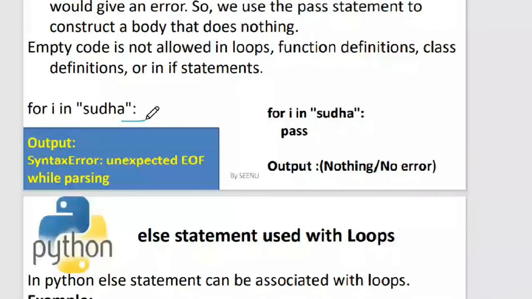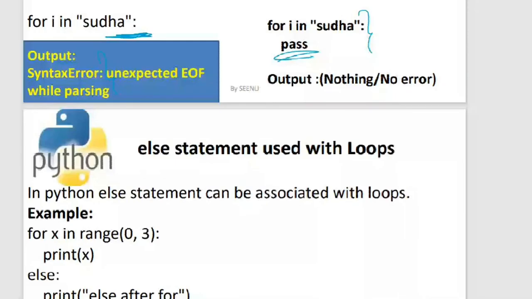So it will say syntax error and it will not give me any output. But when I have written just pass over here, there won't be anything. I won't get any error. So this is the difference between putting pass and simply leaving it. If you simply leave it without any body, then you'll get an error.